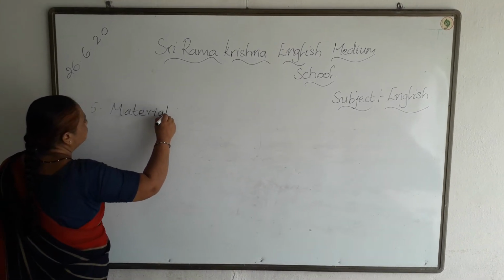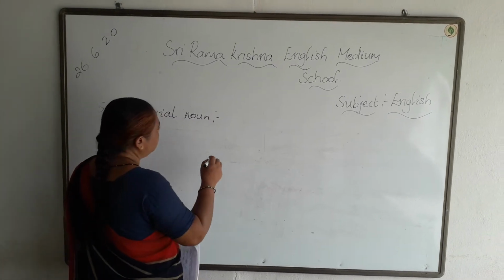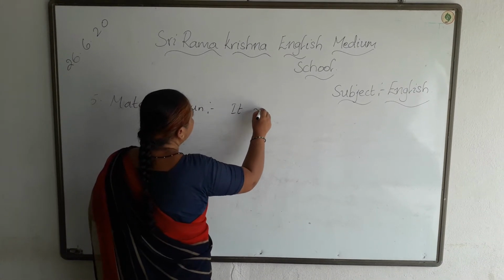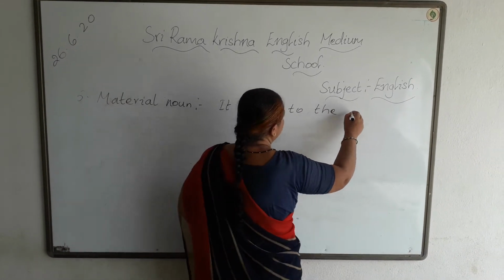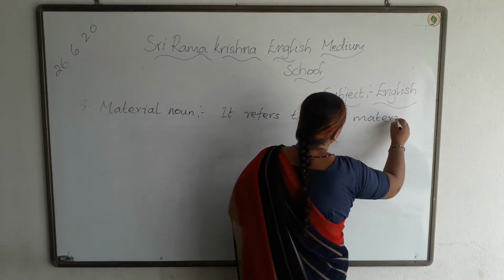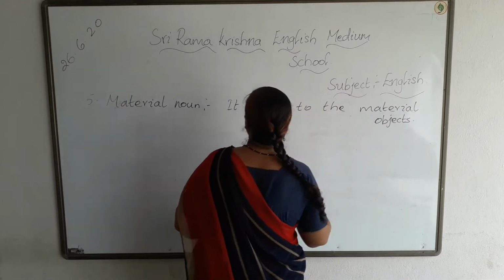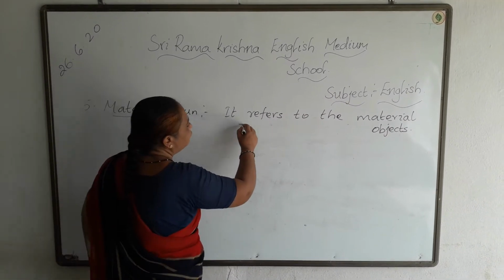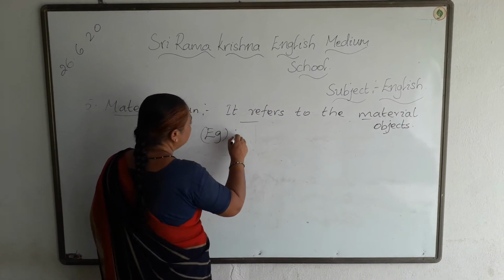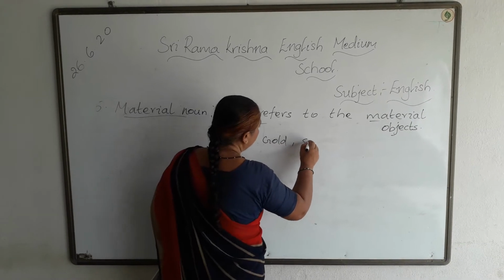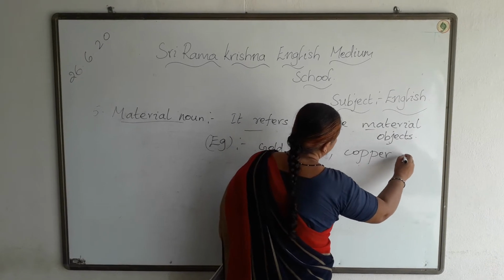Material noun. It refers to the material objects. Material noun is nothing but it refers to the material objects. Example, gold, silver, copper, material objects, all these things.